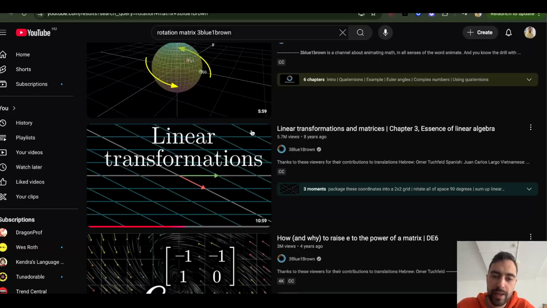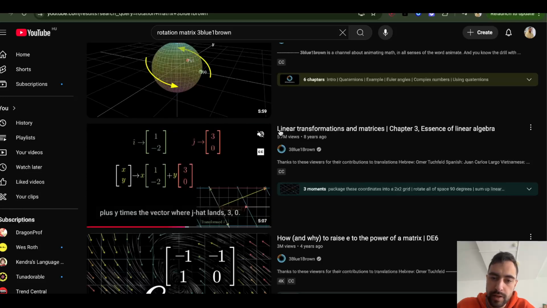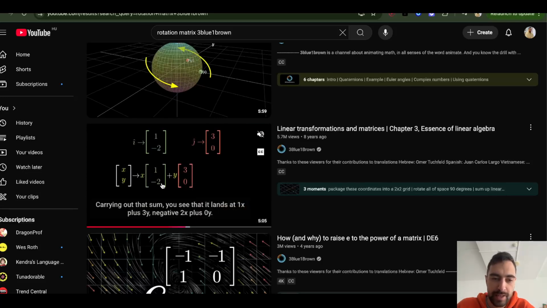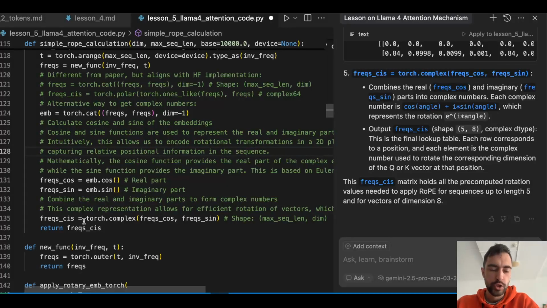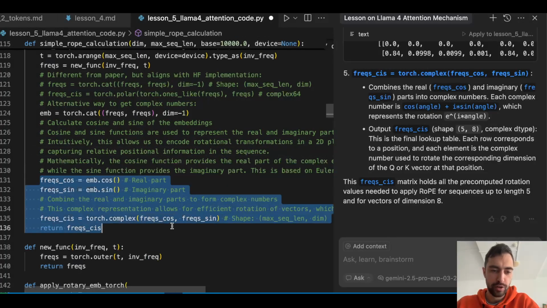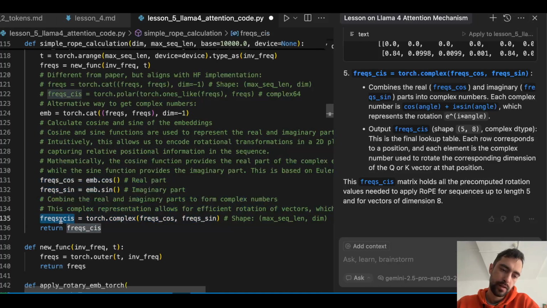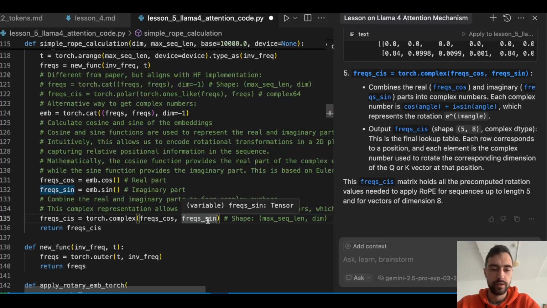So this video by 3Blue1Brown, linear transformations and matrices. This is what we are doing right now. I think it's pretty well explained here. So we will just create the sine and cosine and put them into a complex variable, because we are using sine and cosine for the linear transformation.